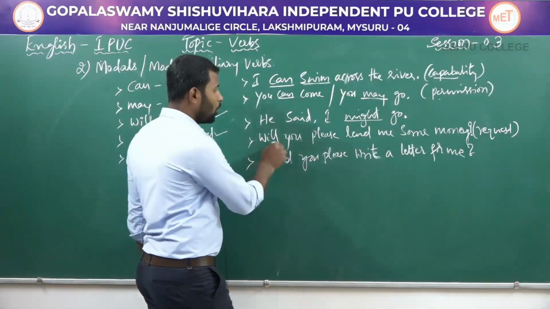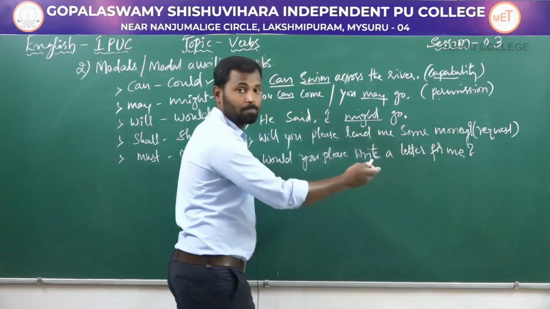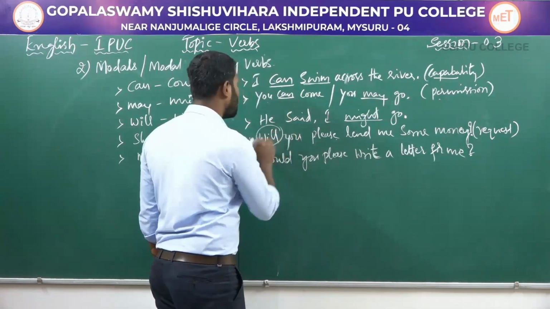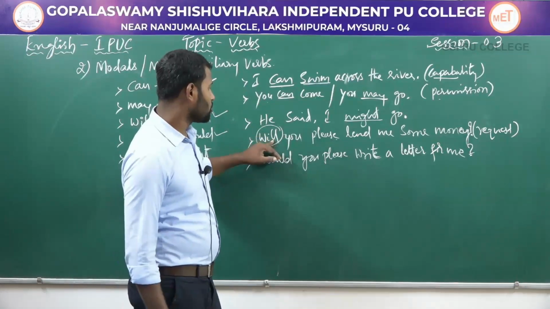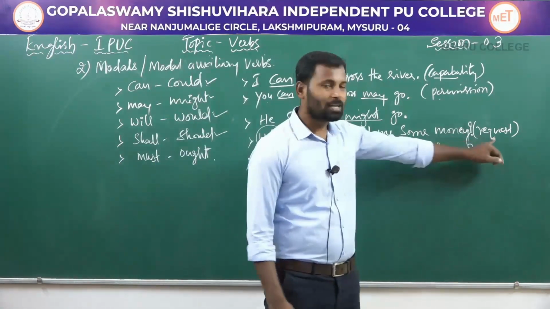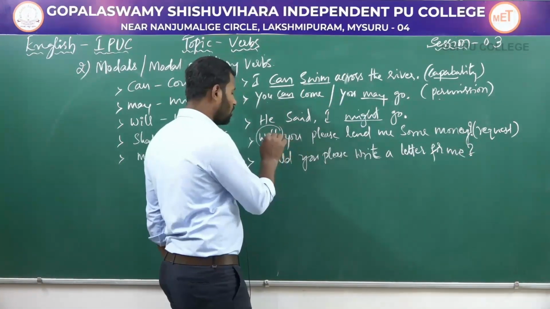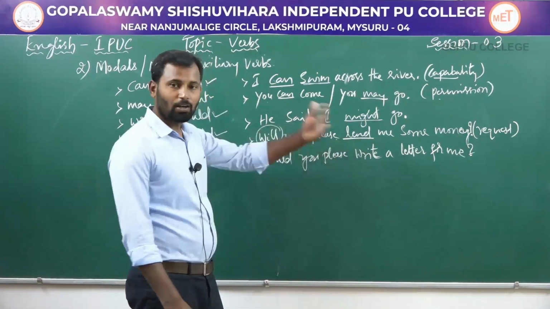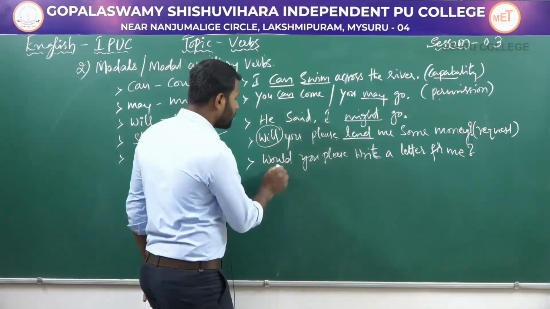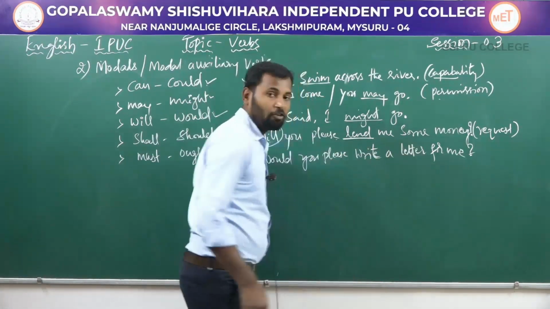Next you have: will you please lend me some money? Here in this sentence, "will" is the modal auxiliary verb. Here "will" is used to express the meaning of request, along with the main verb "lend". Next: would you please write a letter for me?